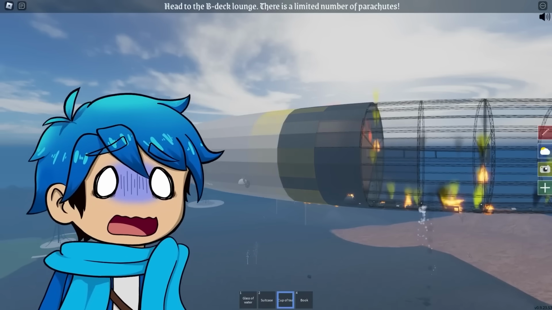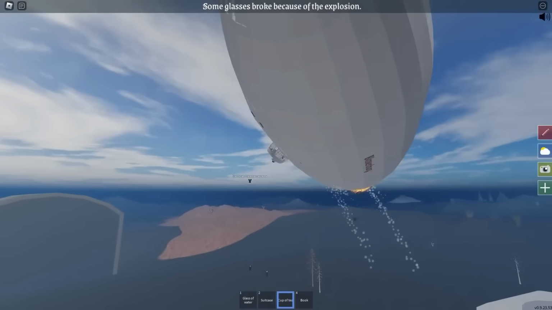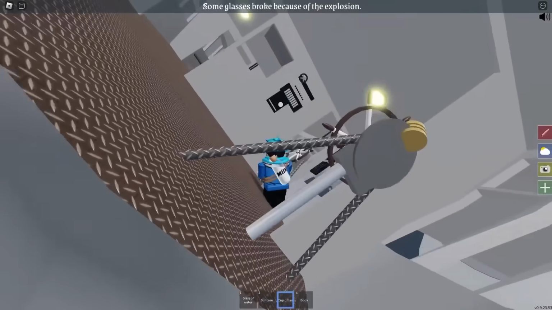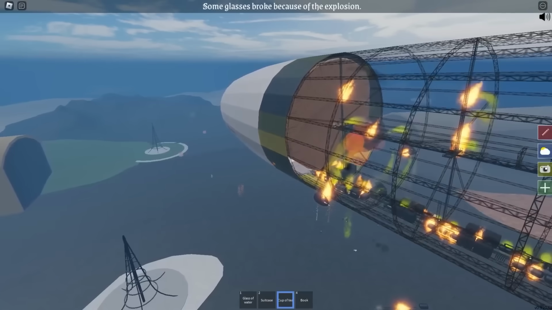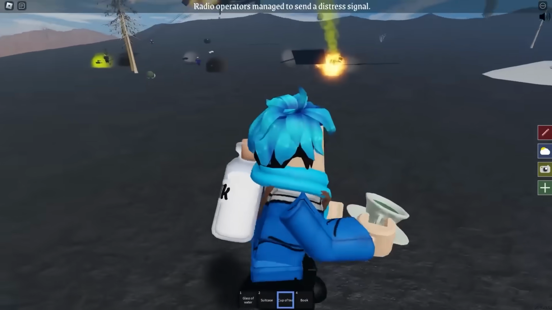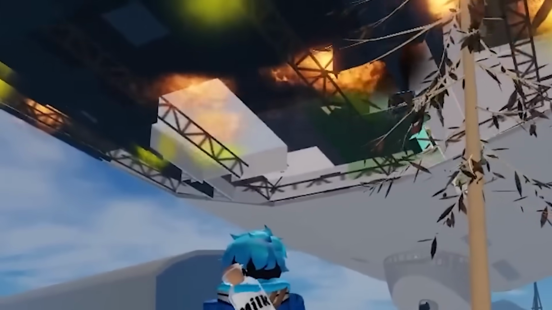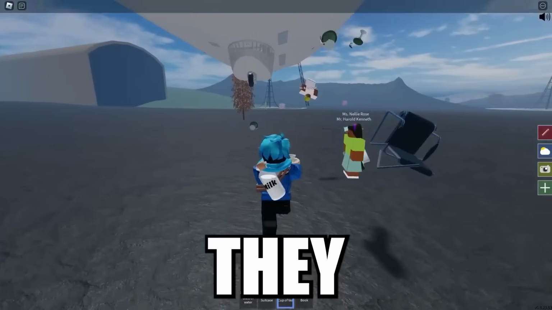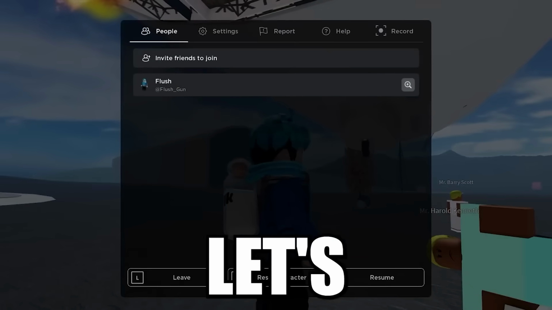Oh, this isn't good. Head to the B-Deck Lounge. There's a limited number of parachutes. Wait, what? There weren't parachutes for everybody? Guys, what do we do? Oh, no, we're falling. What? Wait, people are falling? Oh, that's scary. It's going down. Man, it just burned off everything. All right, we're gonna have to jump soon. Yeah. I did it. Am I flying? What the heck? Oh no, the passengers. Are they okay? They look okay, I think. I mean, she's not satisfied. All right, well, let's see what happened then.